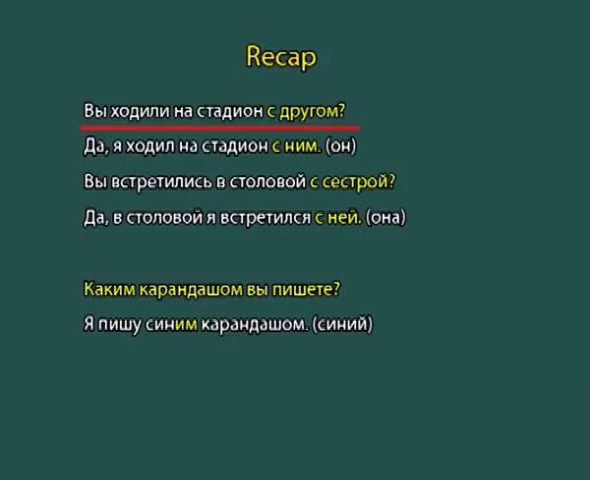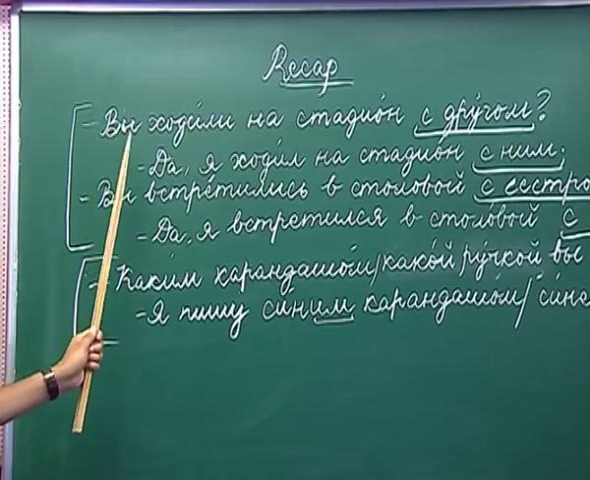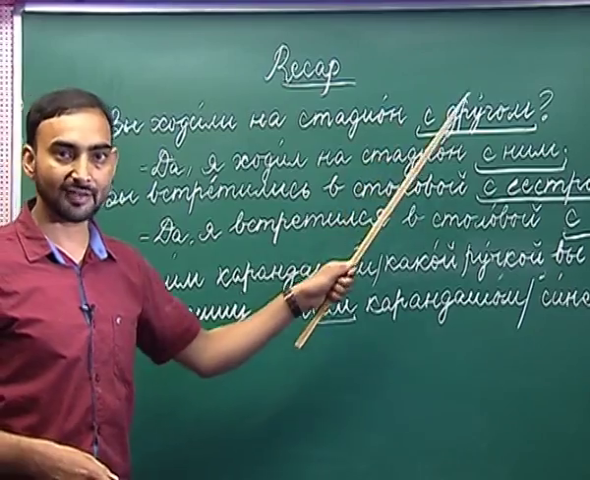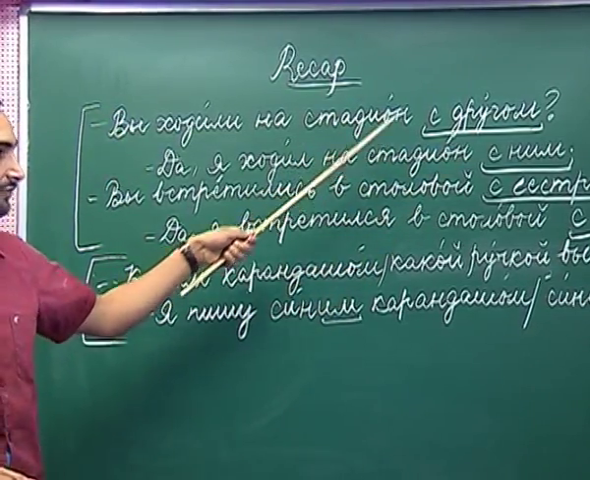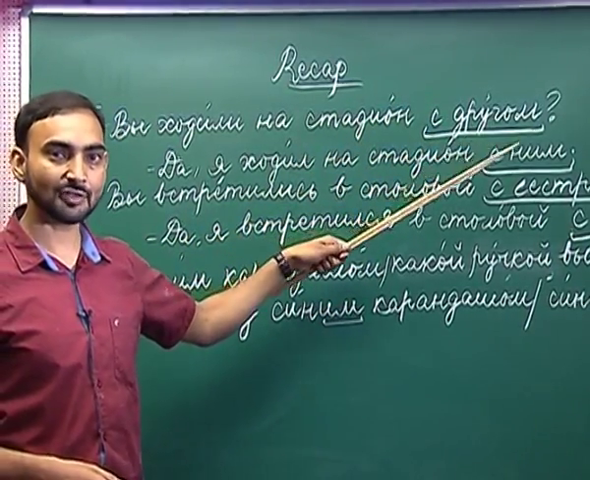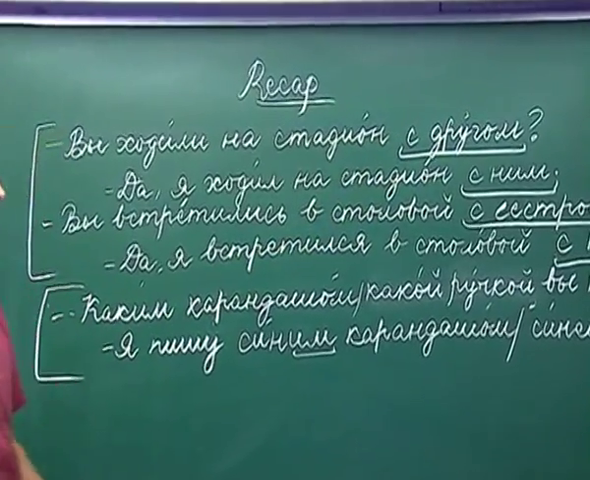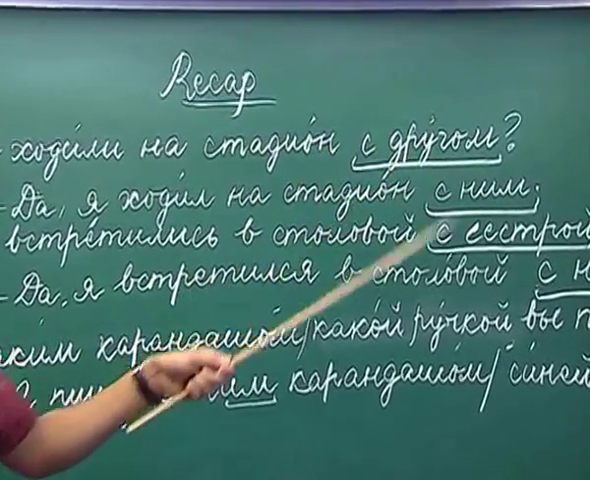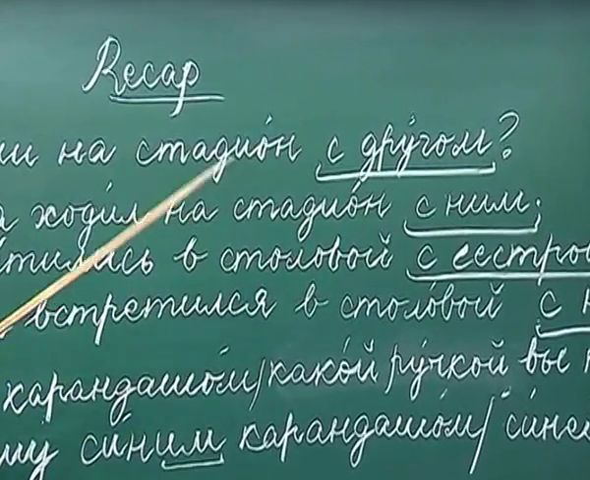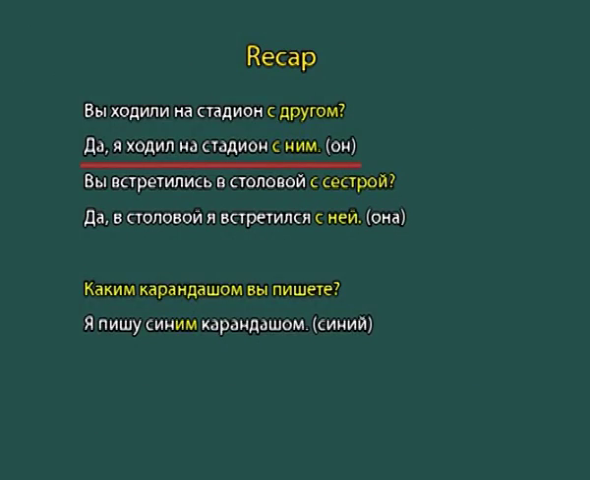Vykhadzili na stadion s drugom. So, did you go to the stadium with a friend? If you have to use a personal pronoun in place of drugom, what will you use? Drug, third person, singular number. So, we will use on, masculine. Da, ya vykhadzil na stadion s nim.